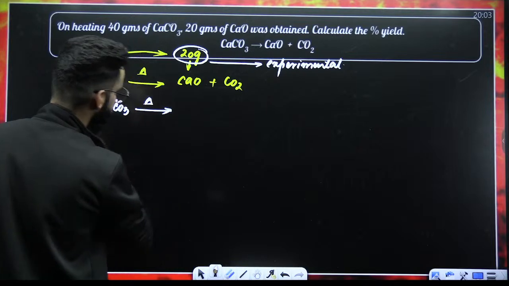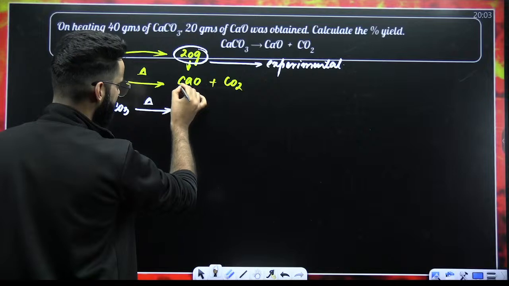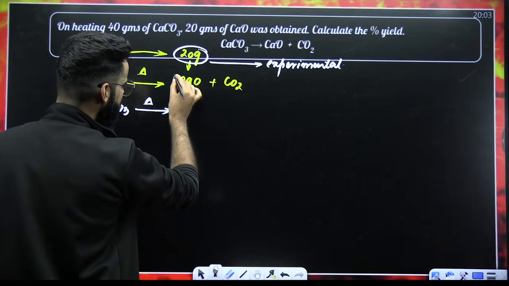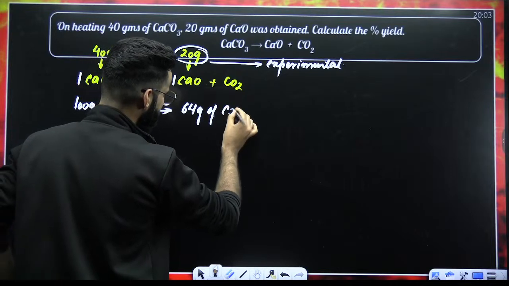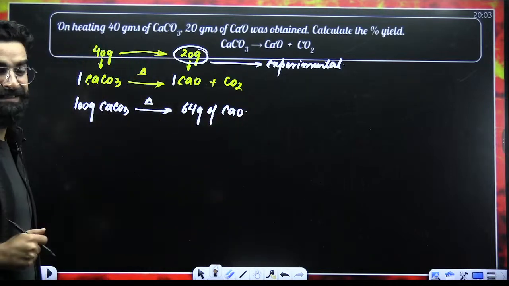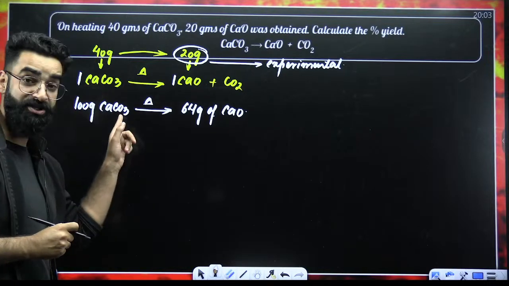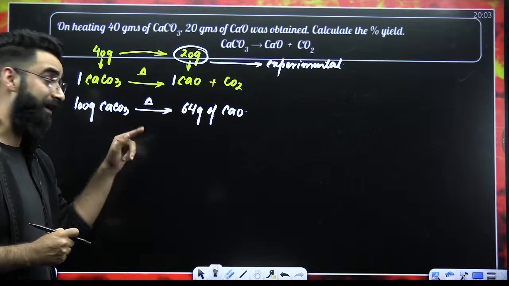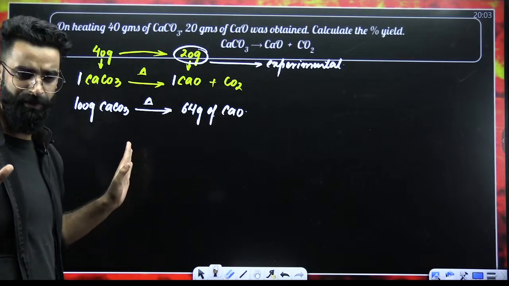100 grams of calcium carbonate. What is the molar mass of calcium oxide? It will be 64 grams. That means the mass of 1 mole of calcium oxide is 64 grams. So basically, see what stoichiometry is telling me. Stoichiometry is telling me that 100 grams of calcium carbonate upon heating should produce 64 grams of calcium oxide.